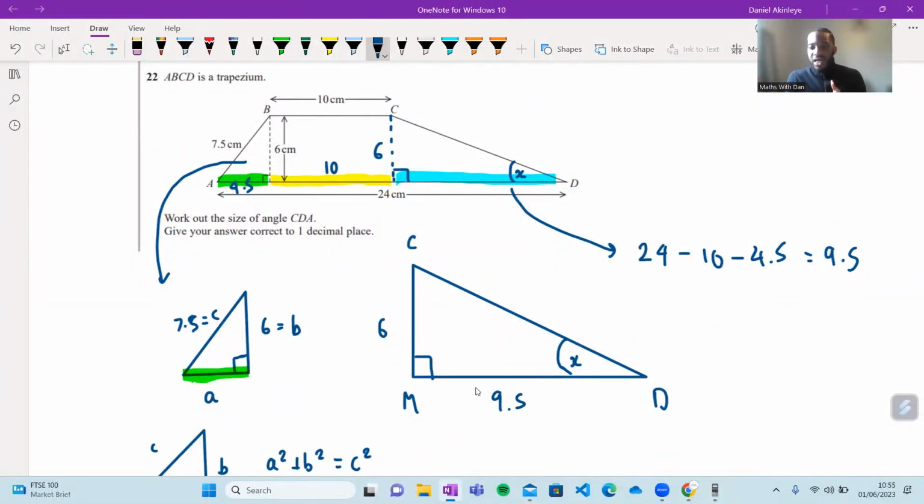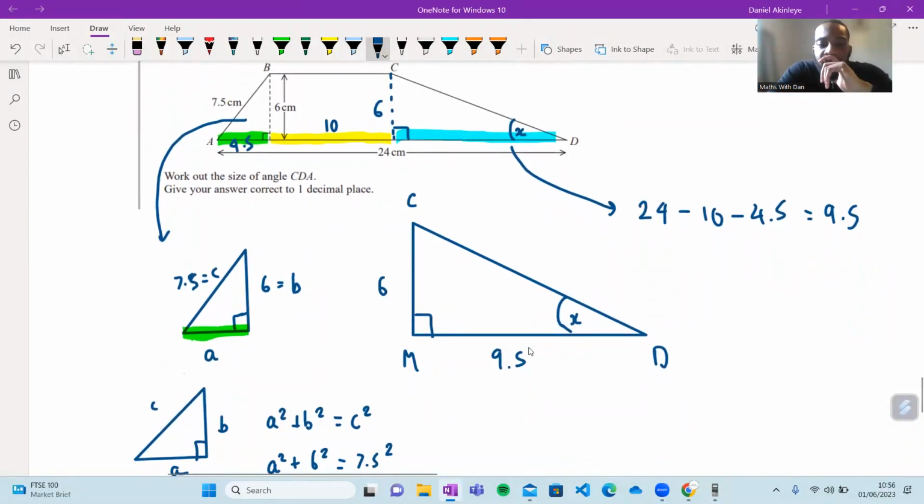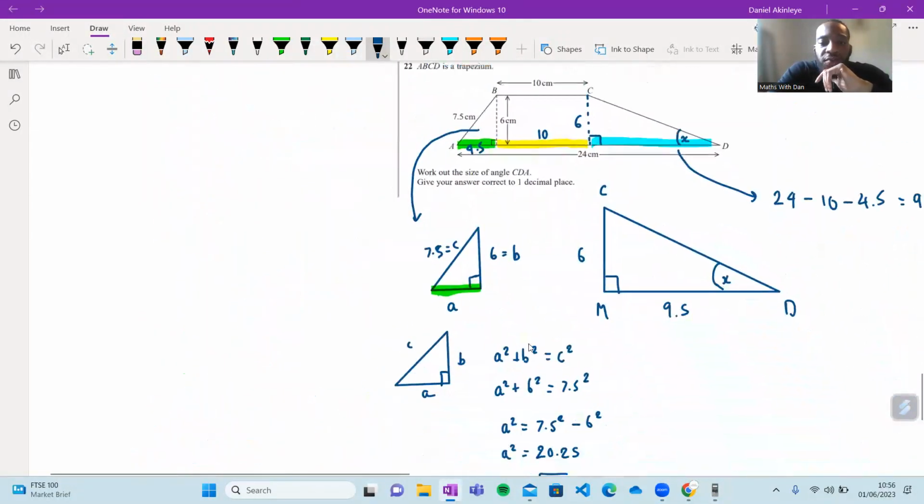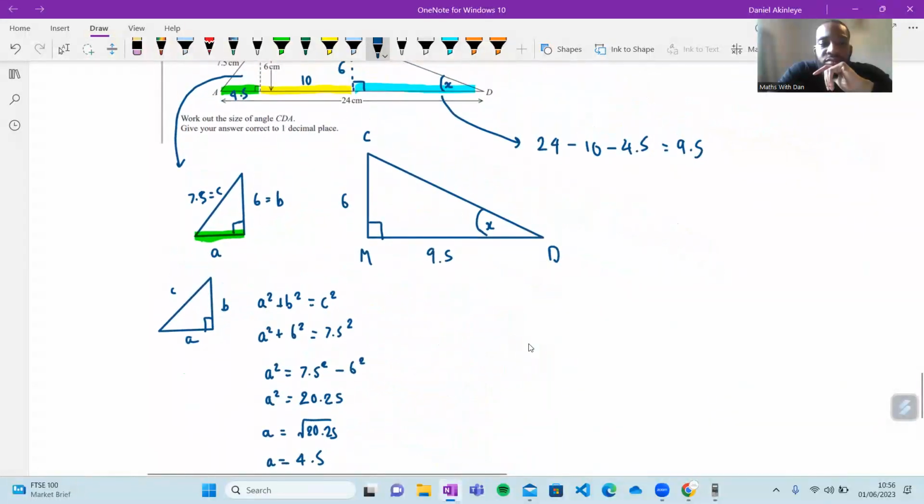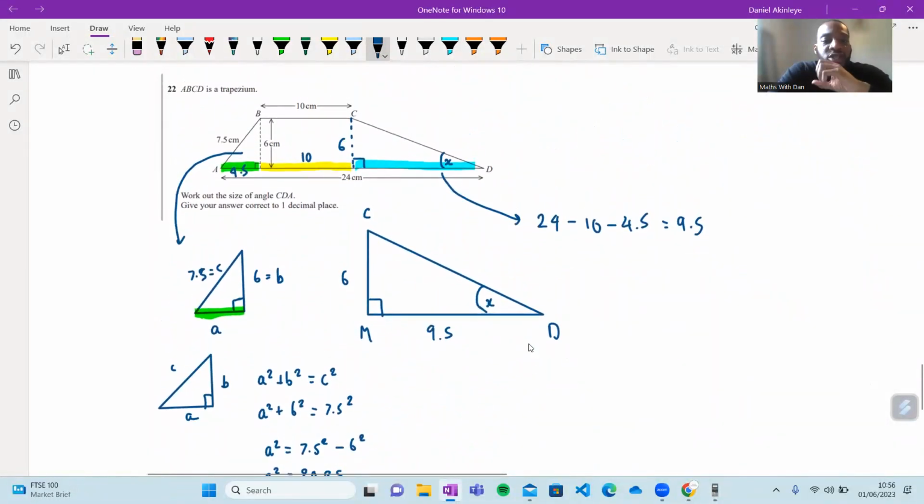Does this make sense, guys? Anybody confused or stuck on this one just before we continue? This all clear? Just want to make sure all okay just before we continue. Okay, cool. I'm not seeing any messages, so I'm assuming this is all okay.